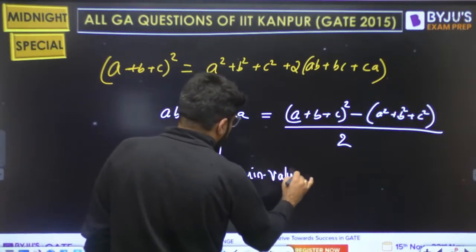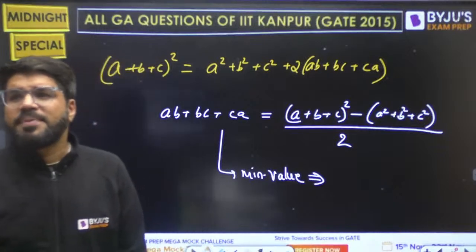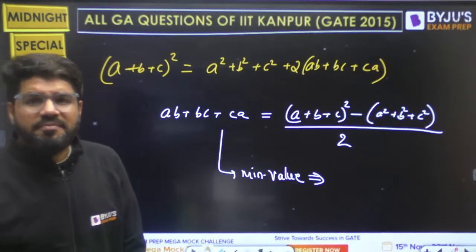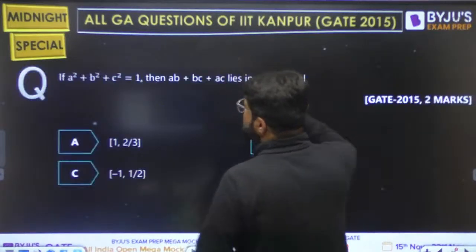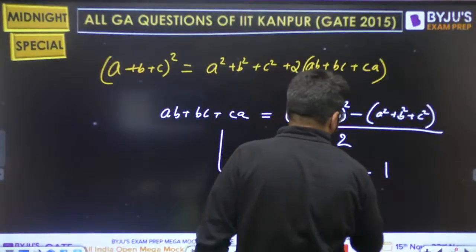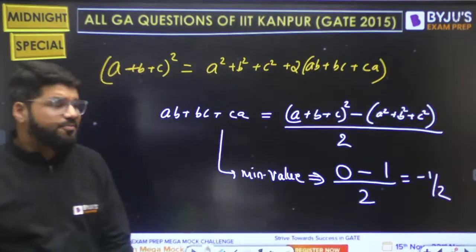What will be the minimum value? Why can I guess the minimum value? Because the minimum value of squares is known to us. (a plus b plus c) whole square. The minimum value of any square can be 0. A square can't be negative. And a square plus b square plus c square is fixed, that is 1. Divide by 2. So the minimum value is half. So it can start with the value of minus half.